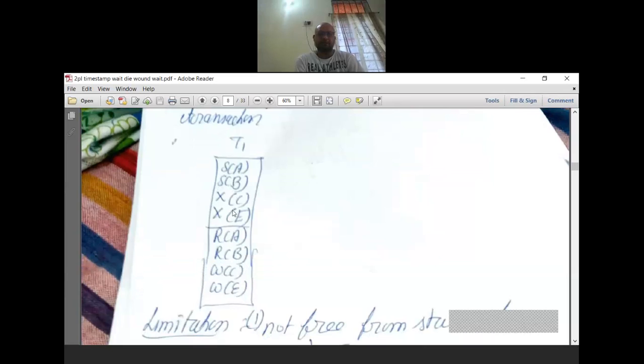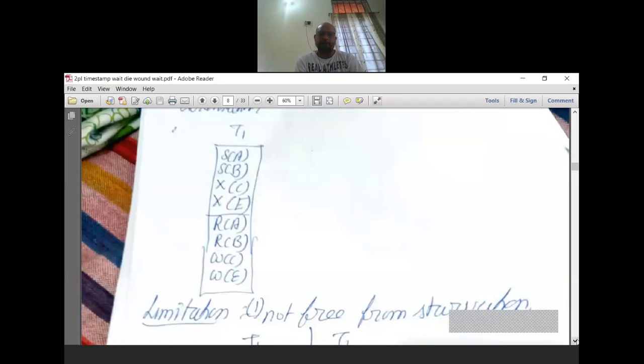In this case, you can see this. Suppose it has to read A, read B. So for read A, read B, it has held shared locks at the initial time itself. Before itself, it will hold all the locks. After that, it will start executing its transaction. So here it needs to write C, so it has taken an exclusive lock for C. Here it has to write on data item E, so it has taken an exclusive lock on that data item. That means all the locks that are needed should be taken before starting the execution of the transaction. So in this case, there is no possibility of deadlock.